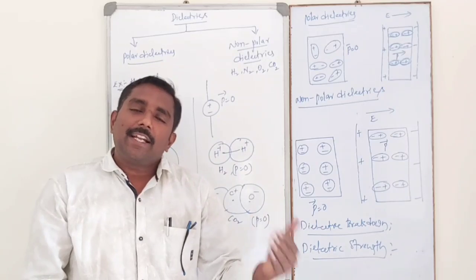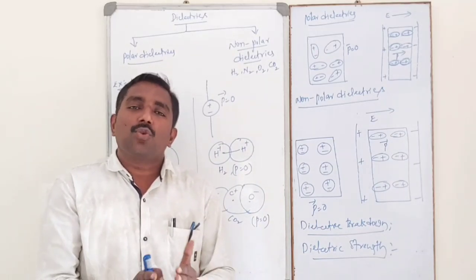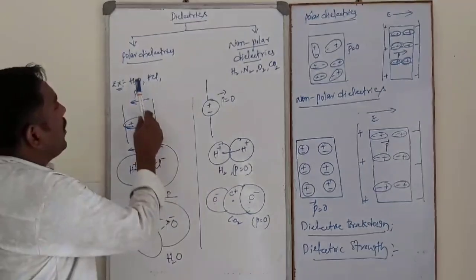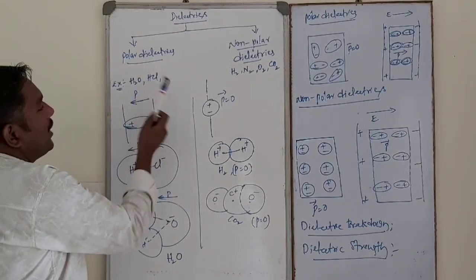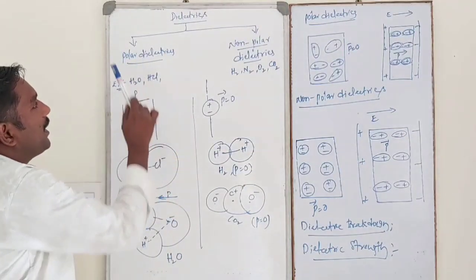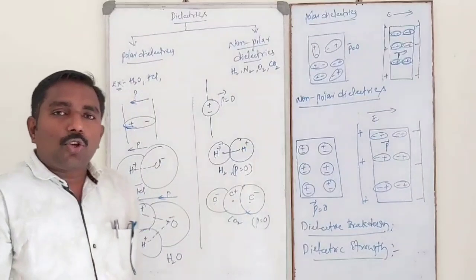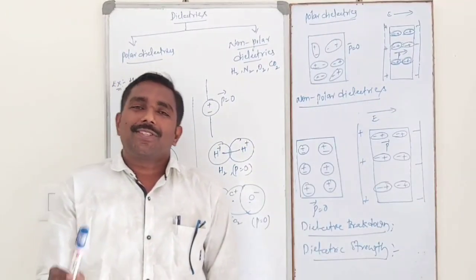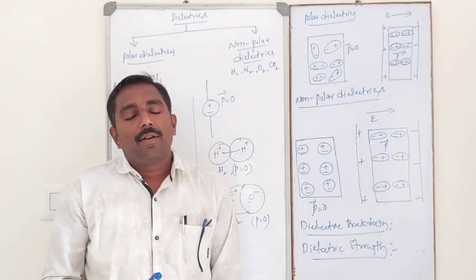Polar dielectrics are made up of polar molecules which possess a permanent dipole moment. In these, the center of positive charge and the center of negative charge do not coincide. Examples of polar dielectrics: H2O, HCl, NH3, etc.